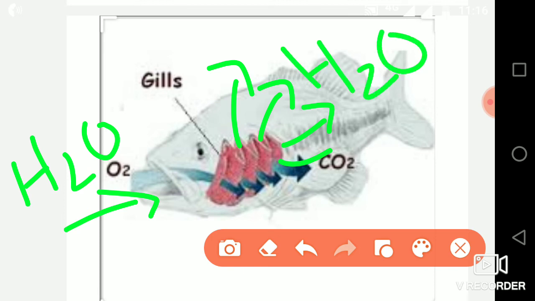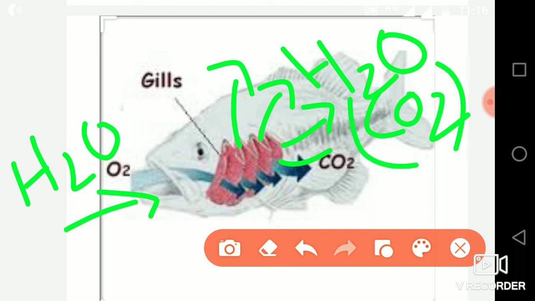During this process, the oxygen dissolved in the water gets trapped in the gills and is used by the body, and the carbon dioxide comes out along with the water from the fish's body. So when they take in water, it contains more dissolved oxygen, and when they expel the water through the gills, more carbon dioxide is present, and in this way the fishes respire in the water.